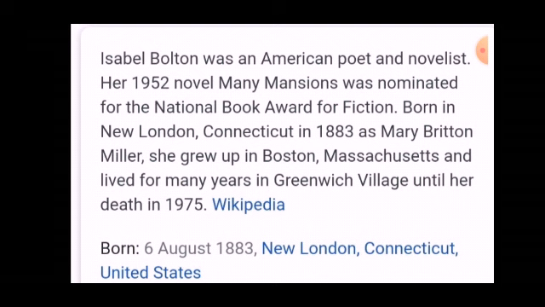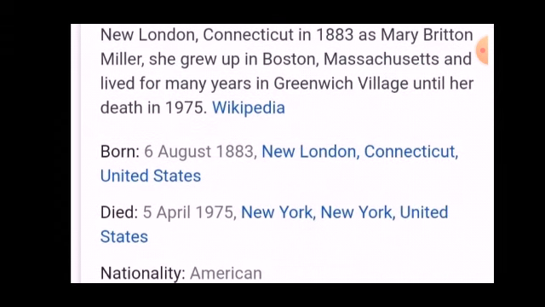Her novel Many Mansions was nominated for the National Book Award for Fiction in 1952. She was born on 6th August 1883 in New London, United States, and she died on 5th April 1975 in New York, United States.